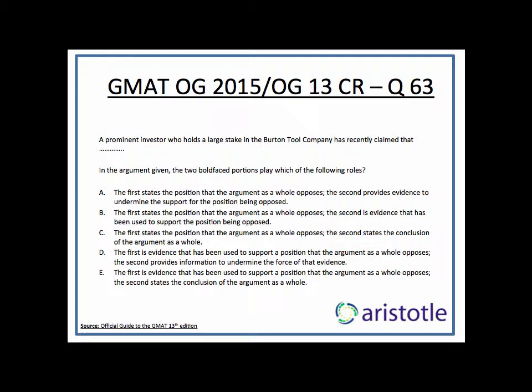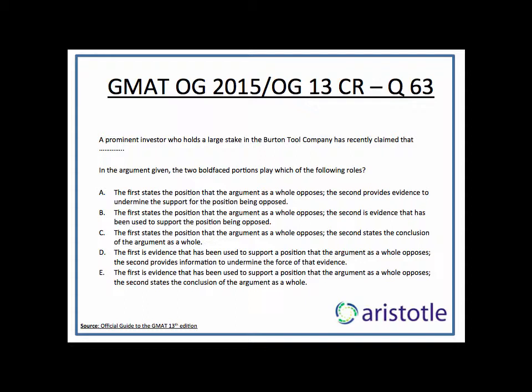C says, and the reason the second part was wrong in B was because the second, as I said, is not evidence. It is actually a conclusion. It is the opinion. It is the final conclusion of the argument. C says, the first states the position that the argument as a whole opposes. The second states the conclusion of the argument as a whole. Perfect. That is the answer. That is the answer we had in mind. That is the perfect answer.